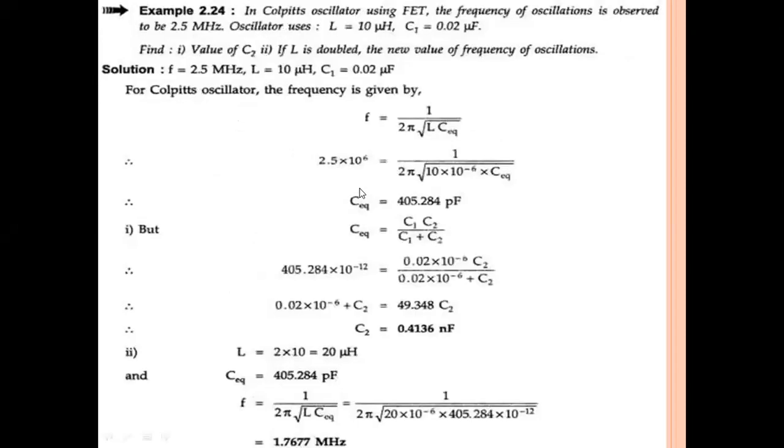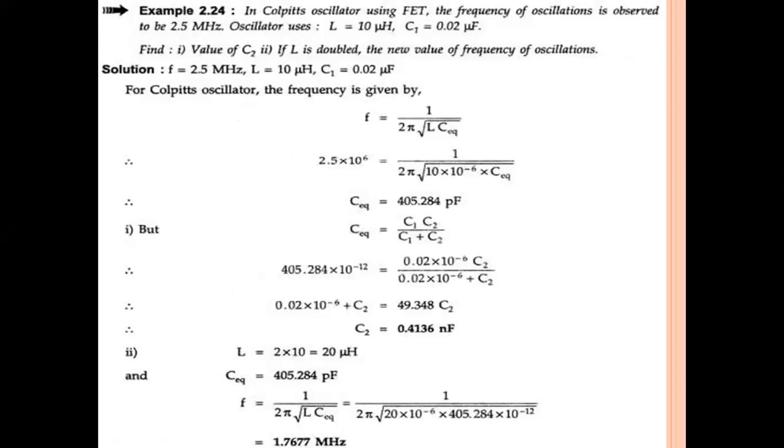And the third problem, Colpitts oscillator. So here the Colpitts oscillator uses some FET transistor and the frequency of oscillation is observed to be 2.5 MHz. So at 2.5 megahertz, we can get some oscillation. That is the frequency of oscillation.